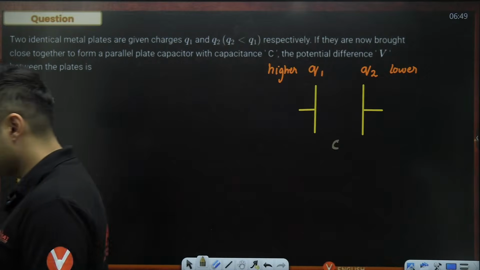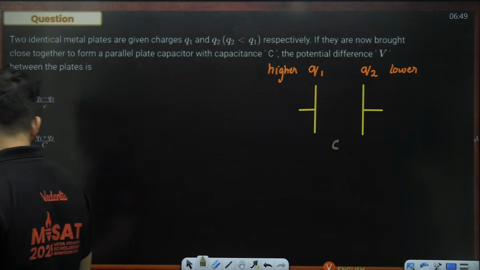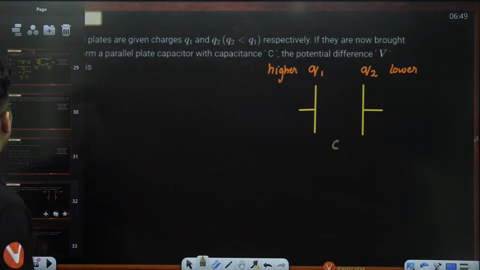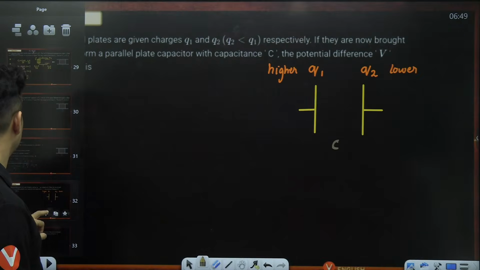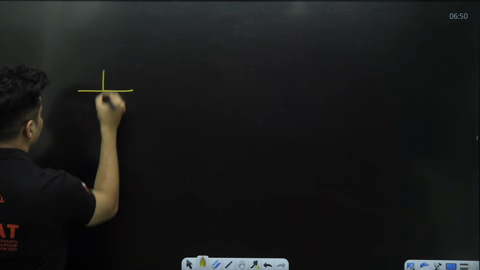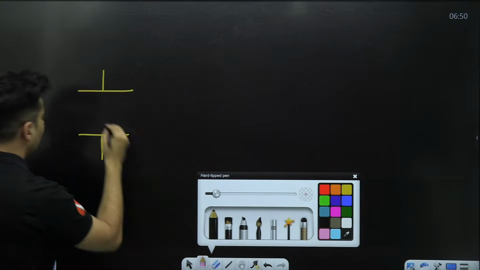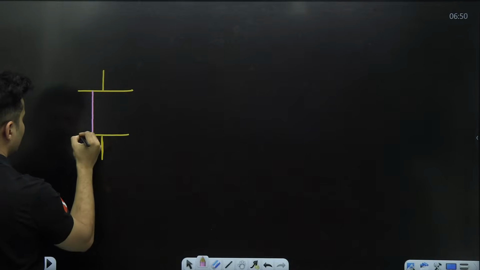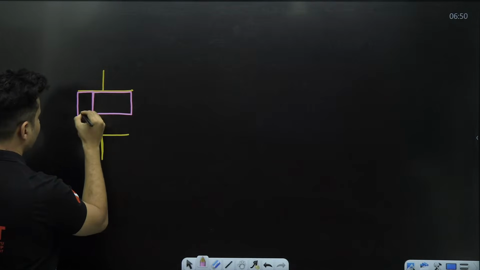Very nice question, guys. This is for multiple directions. What do you mean by multiple directions? You mean something like this? See, if it is like this, like this, like this, and let's say one slab is placed here, and you are saying another slab is placed here, like this, no?